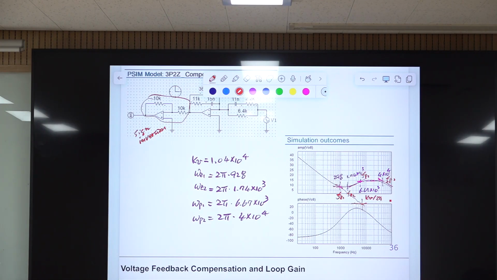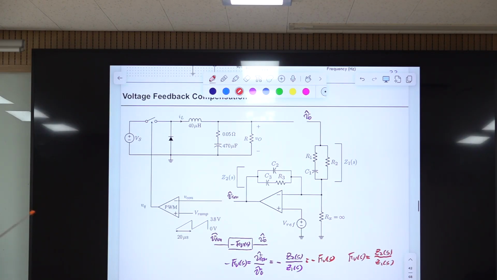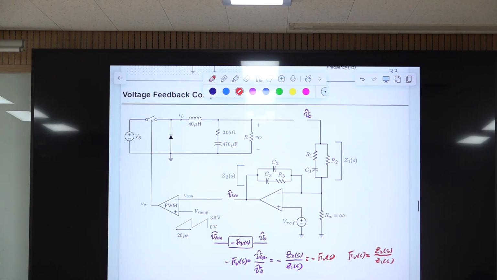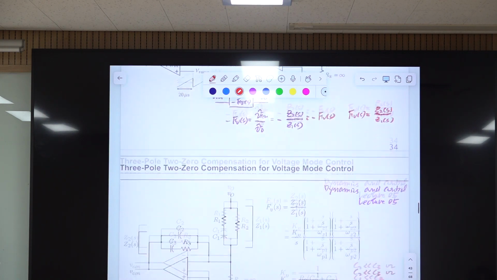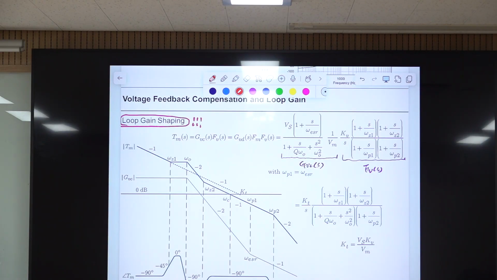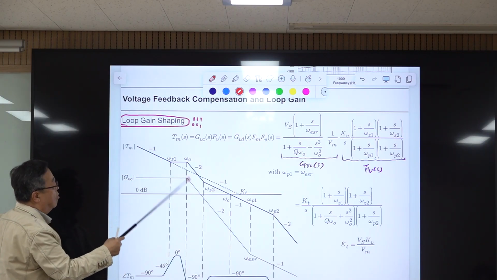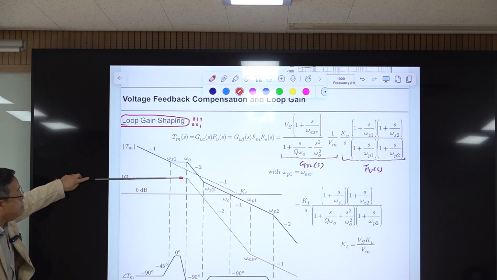So we simulate this, here to there and here to there. Everything is known. The thing is how we come up with these values, which will be explained here. That is called loop gain shaping. Loop gain shaping means you want to select these values to have the proper shape of the loop gain structure, the desired shape. All right, so this is a control to output transfer function.